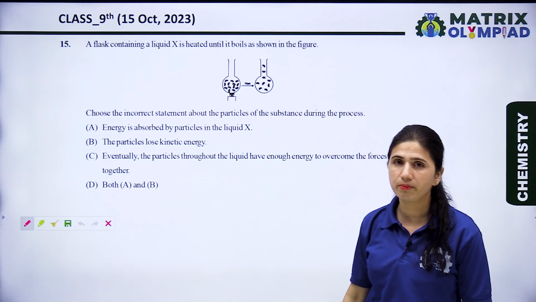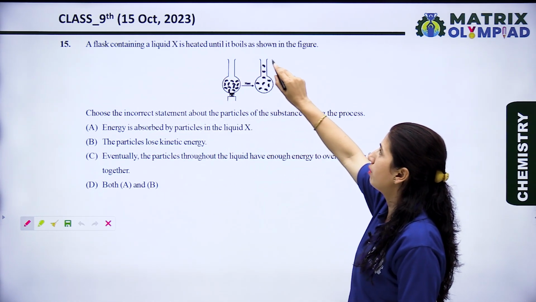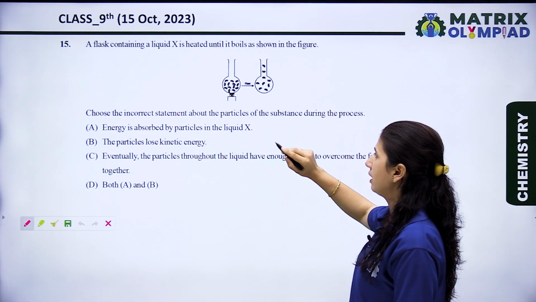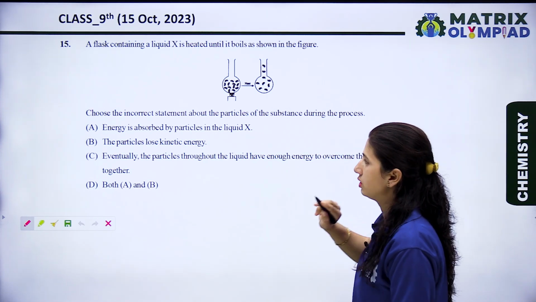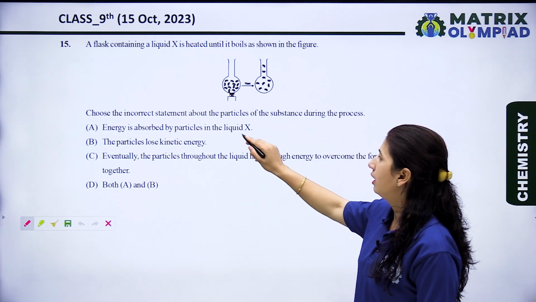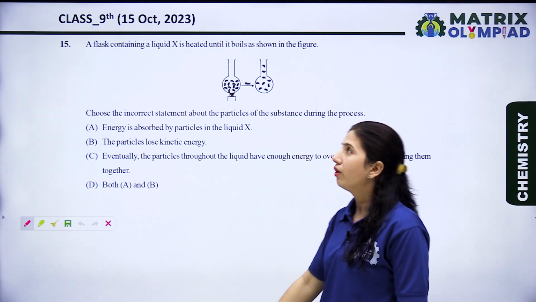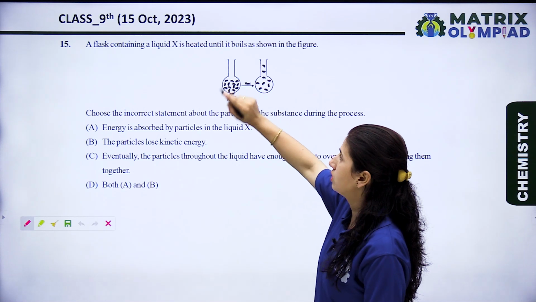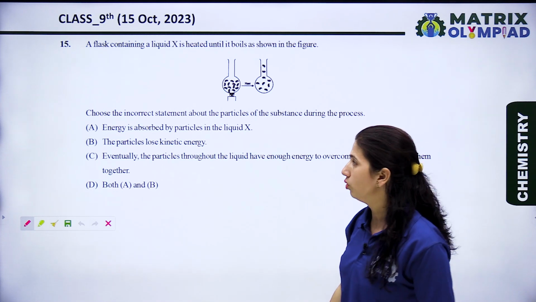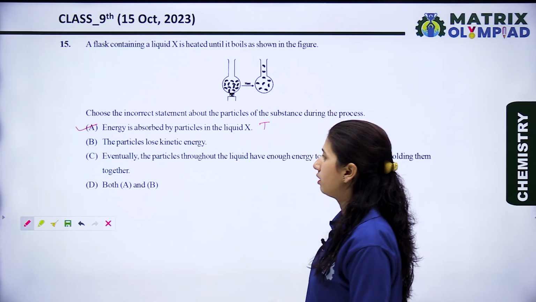Now let's see question number 50. A flask containing a liquid X is heated until it boils as shown in the figure. Choose the incorrect statement about the particles of the substance during the process. Option A. Energy is absorbed by the particles in the liquid X. Yes, this is a right statement, because when we provide heat to the substance or liquid X, then X absorbs the energy. So option A is a true statement.